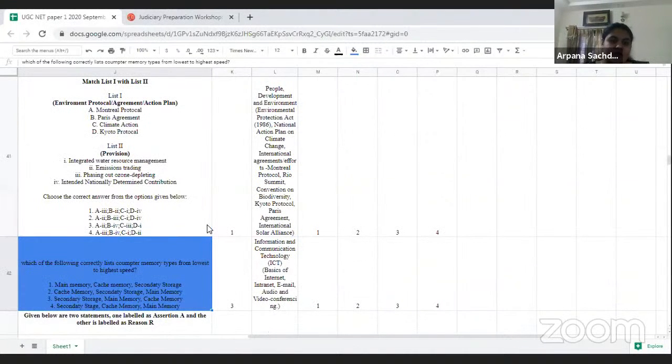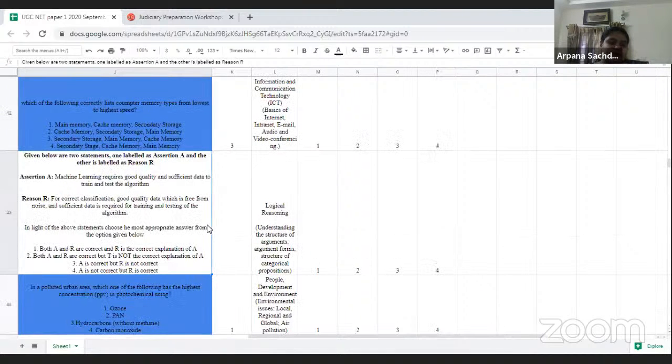Then the next question is based on ICT, and I would mark it as an easy question, though I would otherwise mark it as a moderate one, but it has been repeated from the past year question paper. That is why it is an easy question. If you have not practiced it, then it would be difficult, but if you have practiced past year question papers, then this was a very easy question to answer.